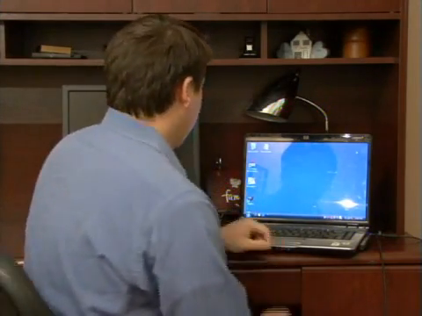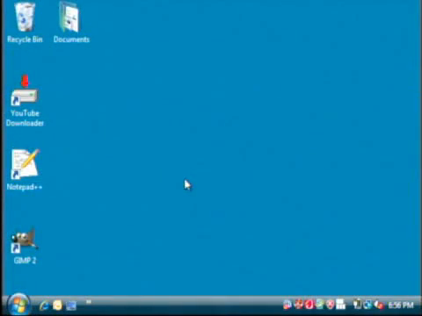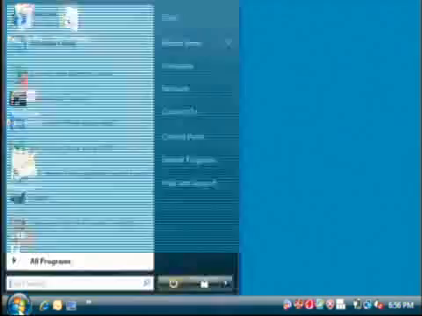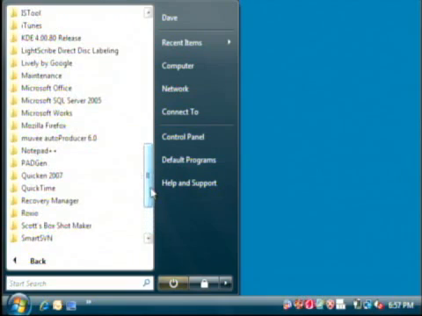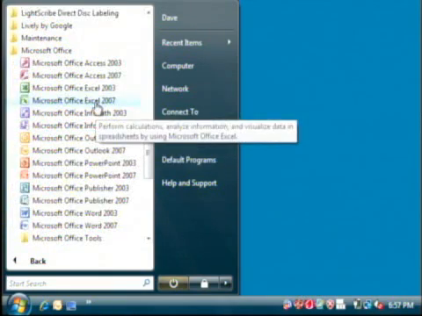Today I'm going to show you how to create a timesheet. Let's go to the computer and we're going to open up Microsoft Excel by clicking on the Start button, go into All Programs. We're going to find in here Microsoft Office and we're going to open Microsoft Excel.